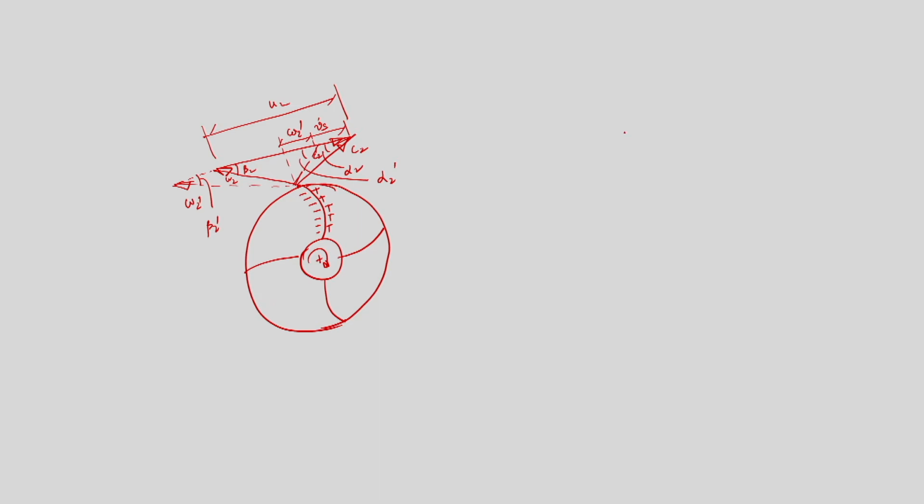If I now draw the two adjacent blades again, here pressure is higher and velocity is less, and on this surface pressure is less and velocity high. So there will be a velocity direction like this.